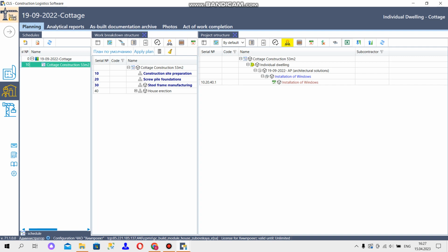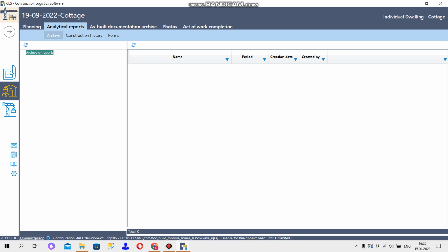Next, we will go to the tab Analytical Reports, and first we will review the Archive tab. In general, the reports that you create in Excel can be saved on your computer and transferred to the reports archive.